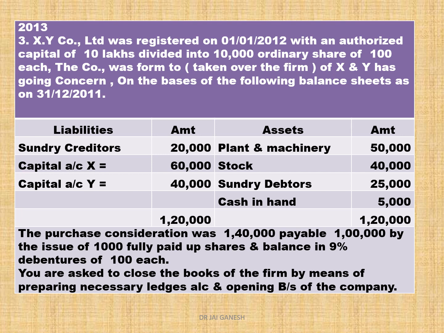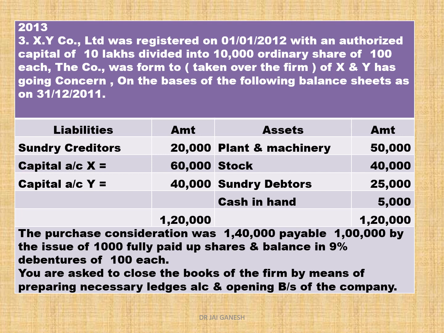So students, XY Company Limited was registered on 1st January 2012 with an authorized capital of 10 lakh divided into 10,000 ordinary shares of rupees 100 each. The maximum capital of a company is 10 lakh. This is an irrelevant point in our working. ಇಲ್ಲಿ ಗರಿಷ್ಠ ಬಂಡವಾಳ ಬಂದು 10 ಲಕ್ಷ.